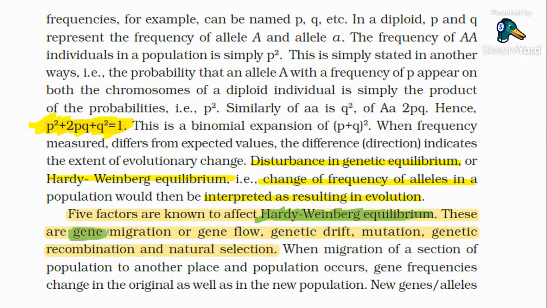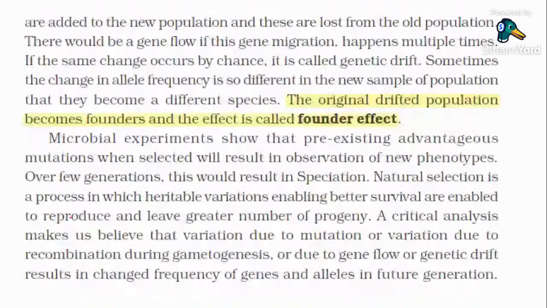Gene migration or gene flow, genetic drift, mutation, genetic recombination, and natural selection. Clear, everyone?